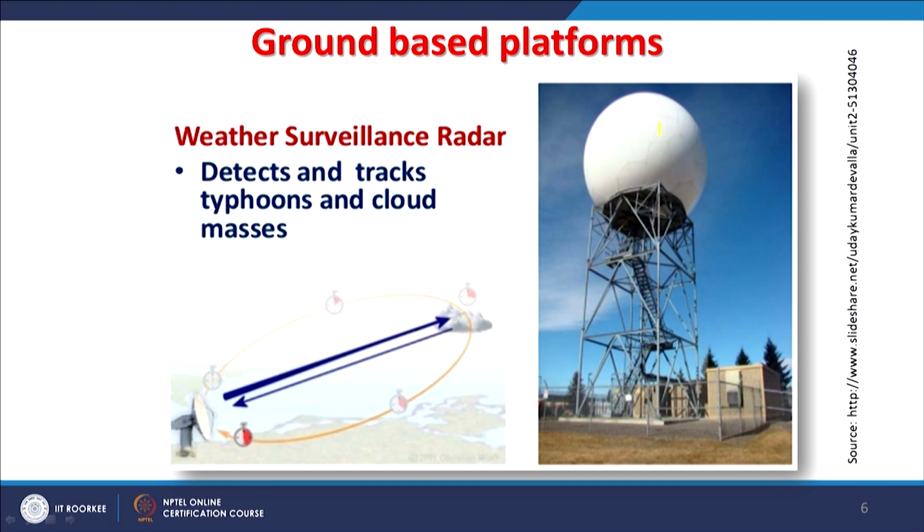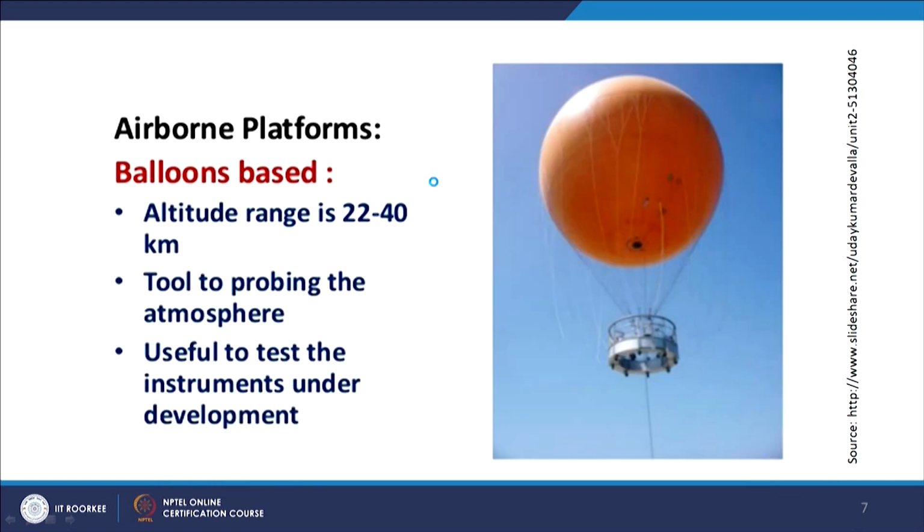In this particular example, as shown here, a spacecraft or an airborne platform is there, and this antenna inside a radome is receiving the signal. These radomes are generally used for weather surveillance radar, and detect and track typhoons and cloud masses, and those are quite common nowadays. Especially we see them near airport control towers, and they also have radars.